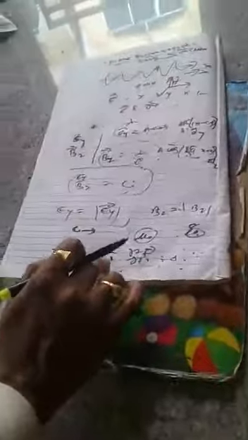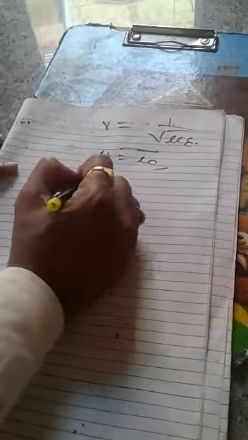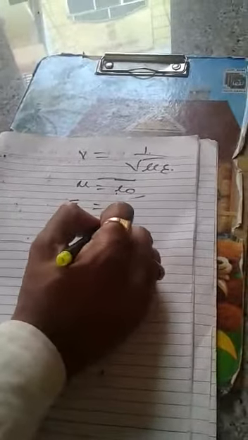Comparing this with the general equation, the velocity is equal to 1 by under root of mu epsilon. Here mu equals mu naught and epsilon equals epsilon naught because it is in vacuum, so that will be 1 by under root of mu naught epsilon naught.